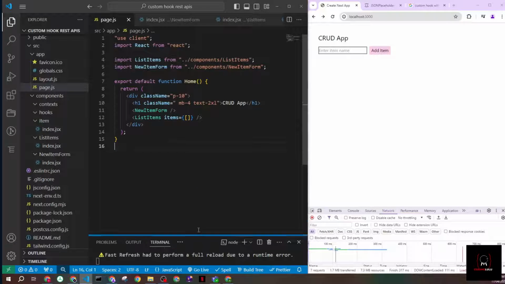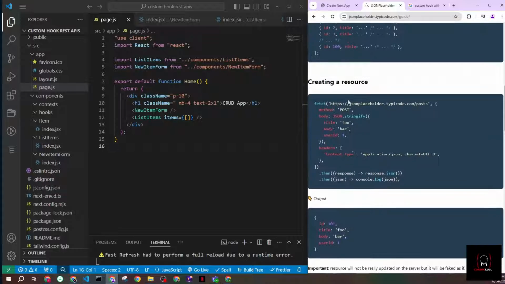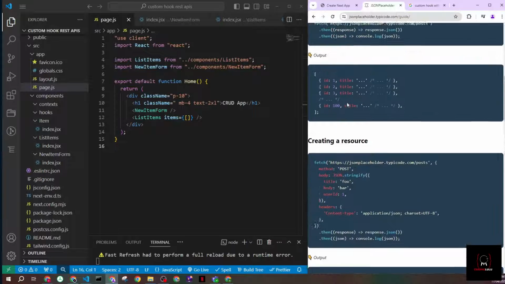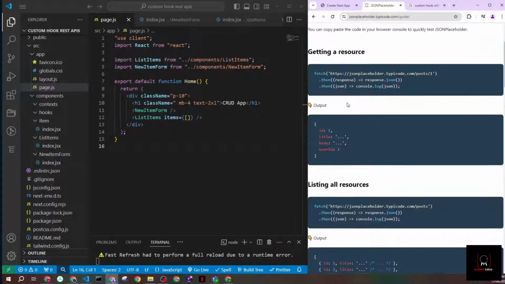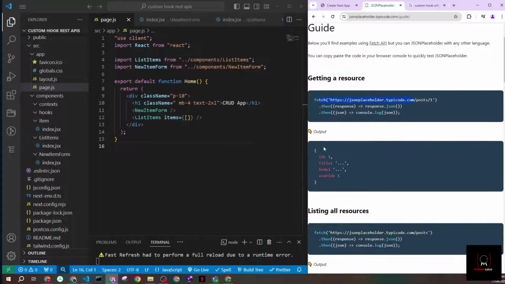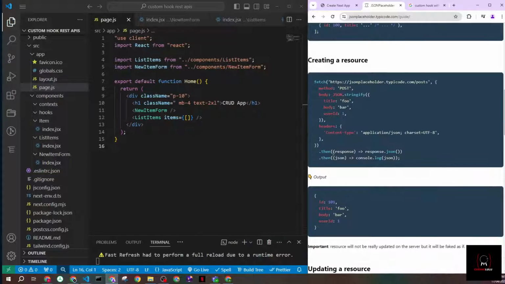The purpose of the demo today is, first, to have a list of posts, and we'll use a public API within JSON placeholder to help us manipulate all these APIs. It gives us options to fetch a list of posts, and also to create one, update one and delete one.